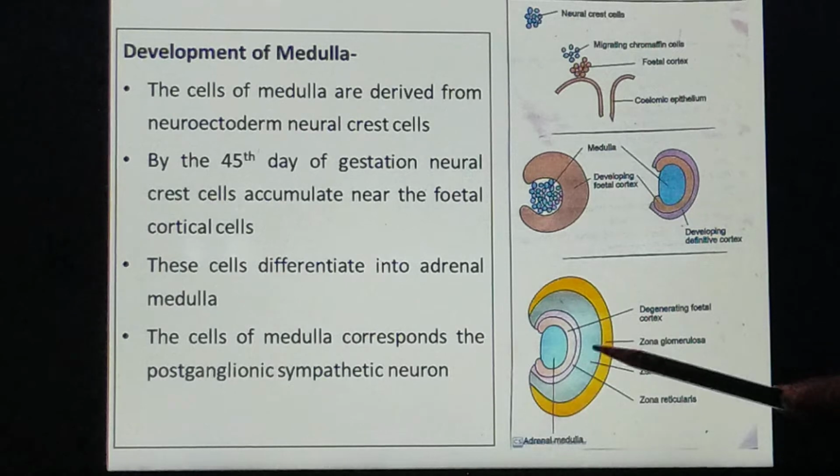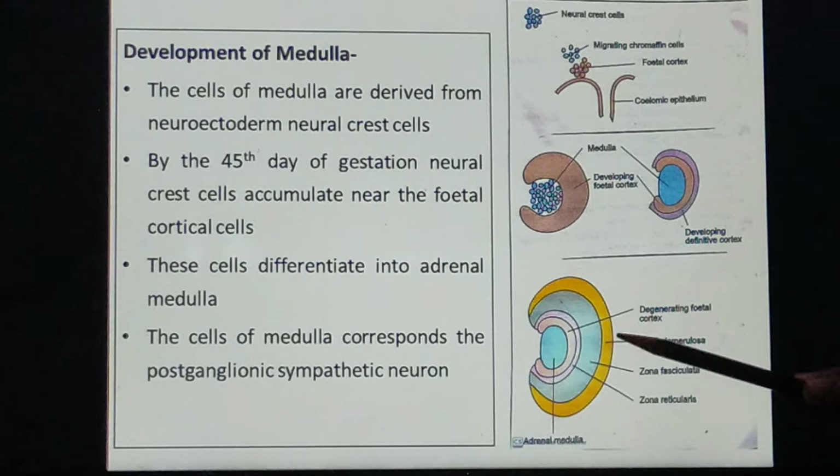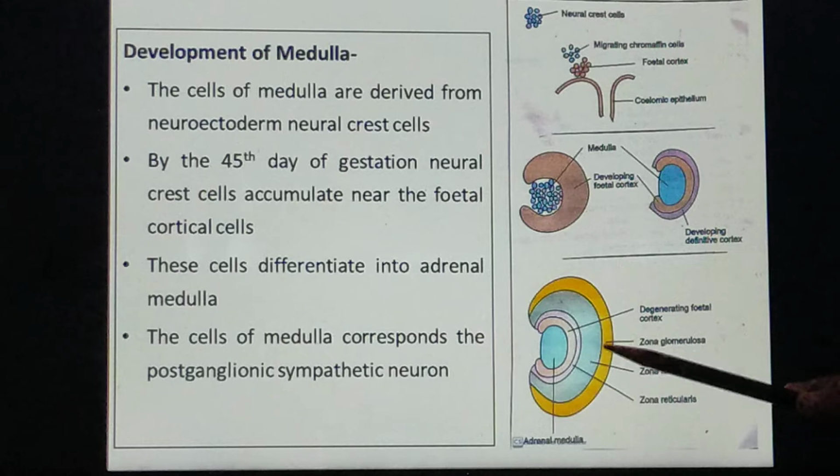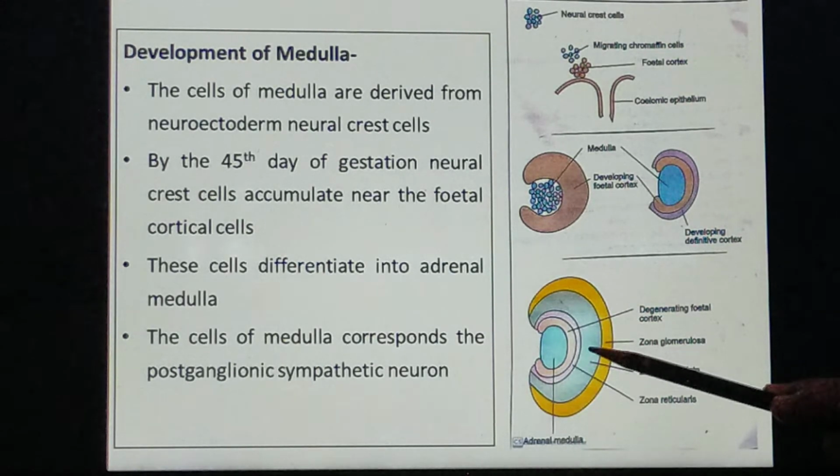All these layers start developing in the late fetal life, while they complete their development by the third year of life. It is said that the zona glomerulosa and zona fasciculata are early in development.